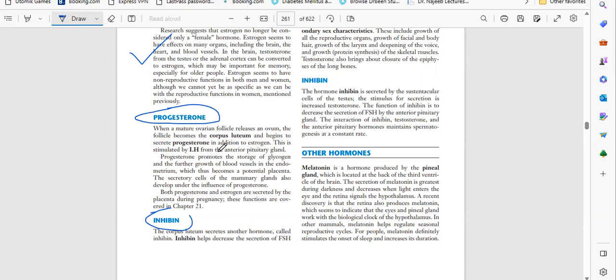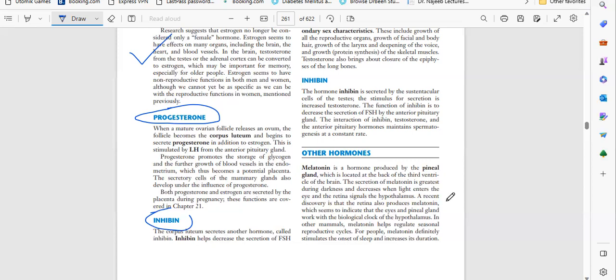So we have the anterior pituitary gland, and it will release LH hormone. For any further growth, it needs information or confirmation from the brain, the master gland, that is the pituitary gland. So the pituitary gland will give the order and release LH. LH will stimulate progesterone, and progesterone will do further work.